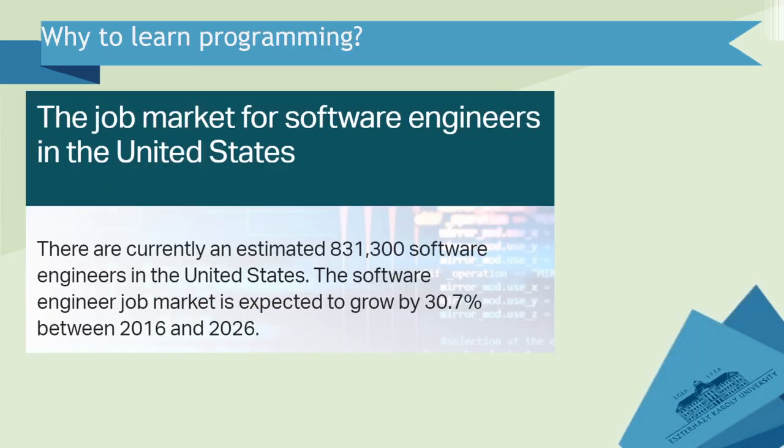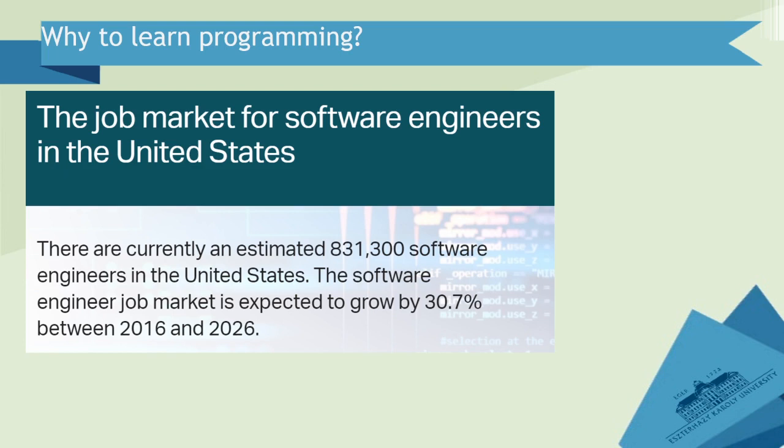I would like to show you some statistics, because after you get your degree, of course, you will want to go to a company and find a good position somewhere. So, for example, here I found some statistics from the United States. This is just an example.